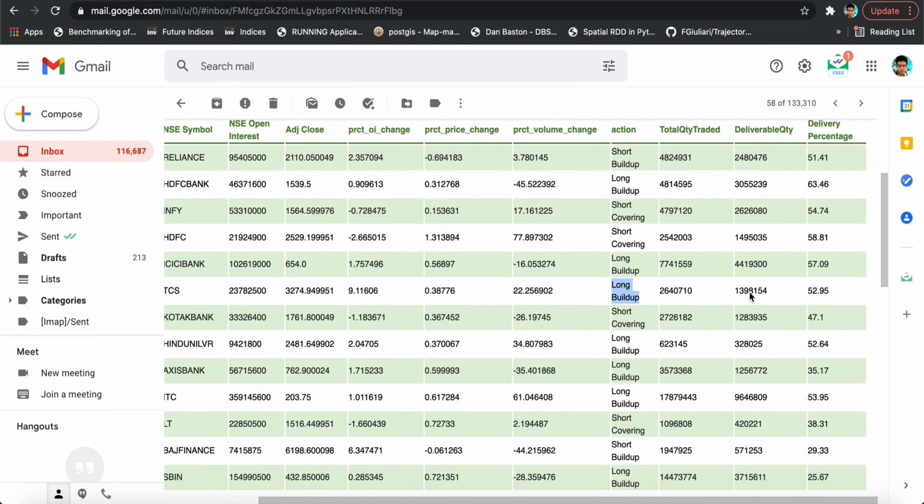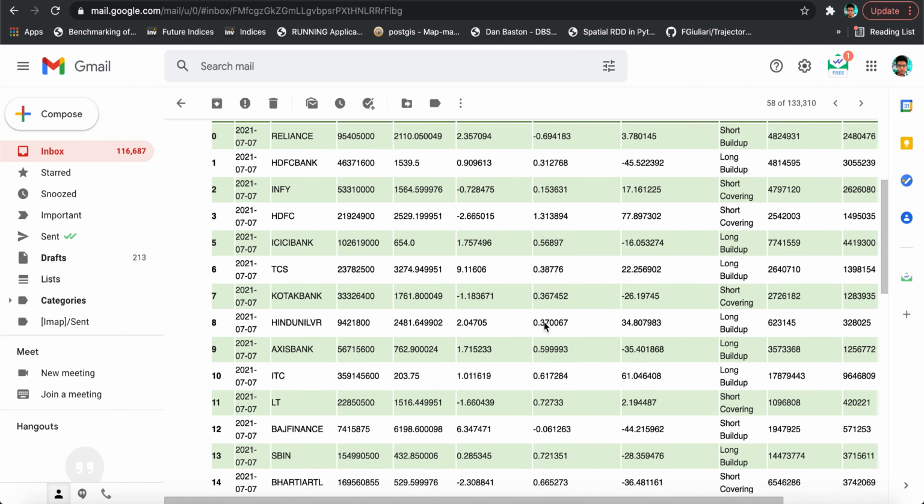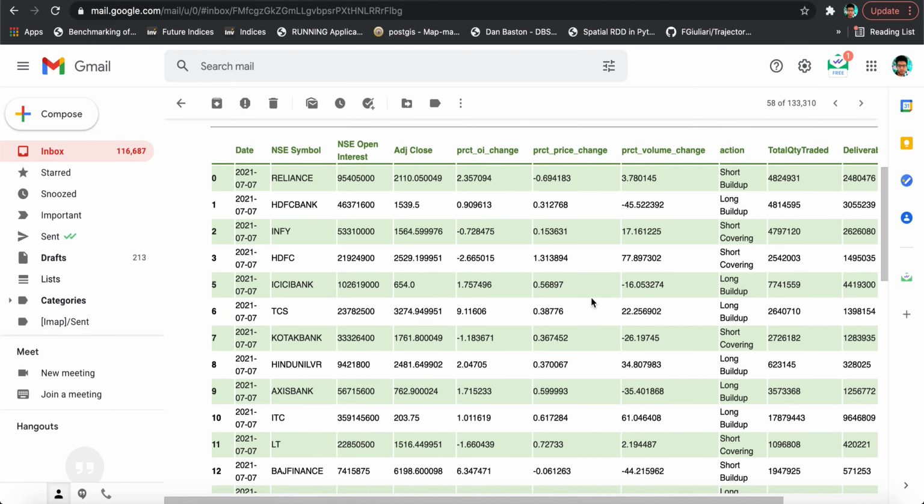You can also confirm this with delivery. Again, 53% is a strong delivery, so you can say that there is some good action happening in TCS. Similarly, you can do this for the other stocks as well. But you also need to consider the volume, because volumes are a very good indicator of how likely the momentum is to continue. So this is how you can analyze.